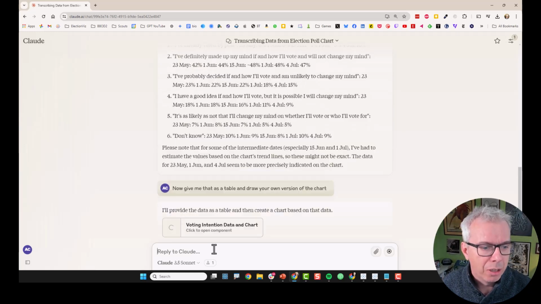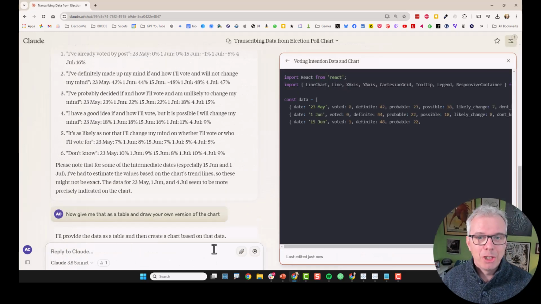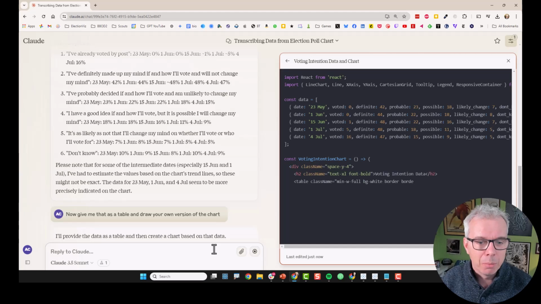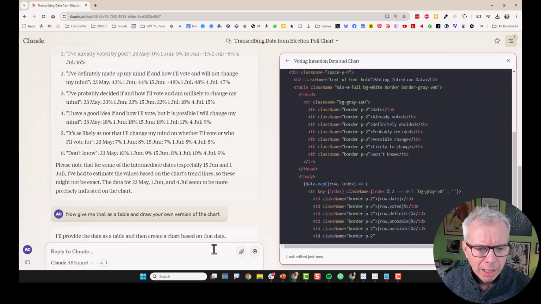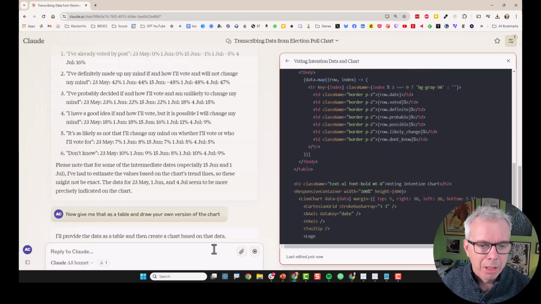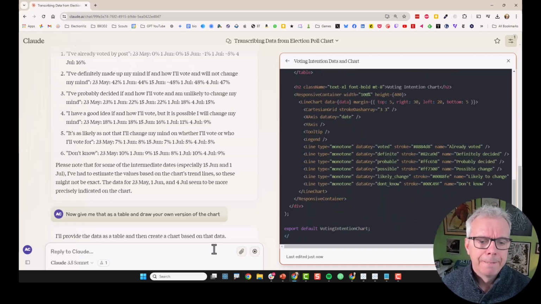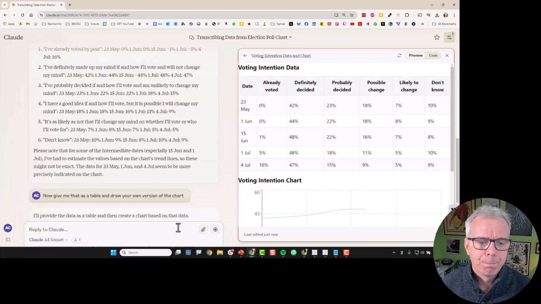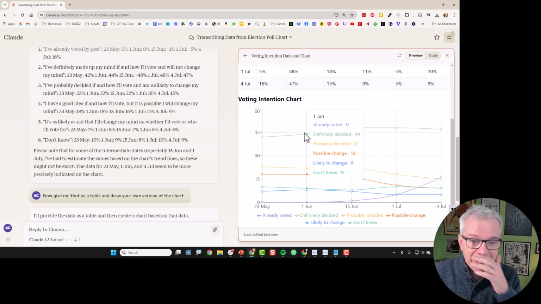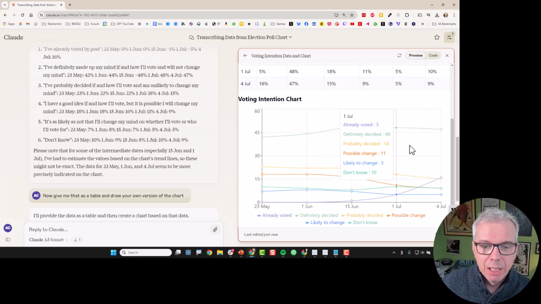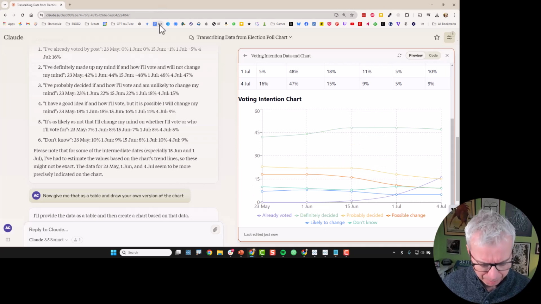Let's have a look and see what happens. So this is the new stuff in Claude Sonnet. We get these interactive components, and it's doing something. We'll see if it's any good. So there's the table, and there's the chart, right? Okay, so this is interactive, so I can see some accuracy. I don't know if it's really captured all the data.